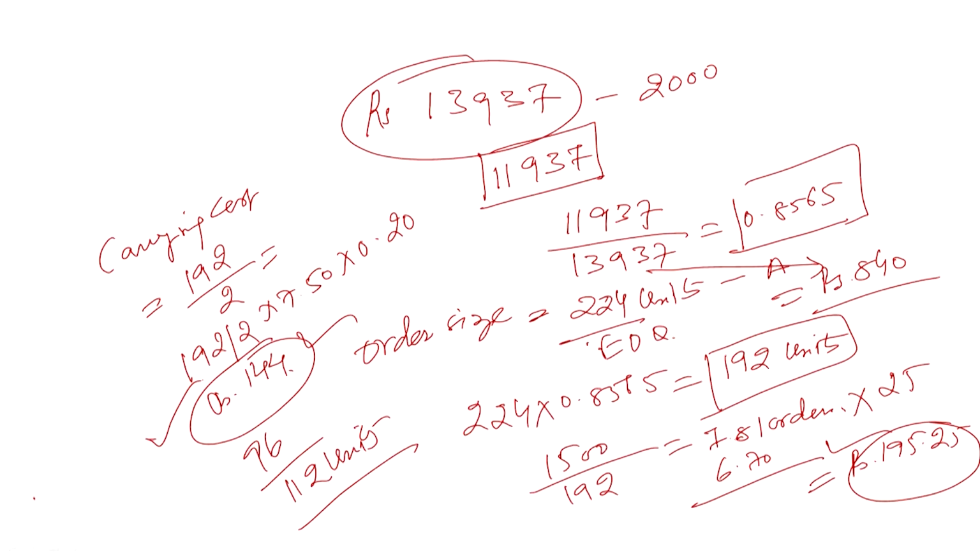So in this whole process we will have to revise the entire thing, work out the new total ordering cost and the new carrying cost, and then compare. We have to find out the total cost, ordering cost plus carrying cost, and check whether it has gone up, gone down, or remained the same. So let us rework the whole thing and then try to calculate the investment.